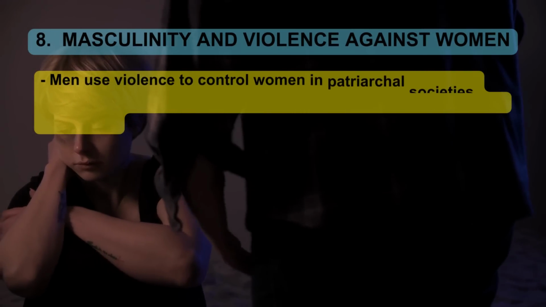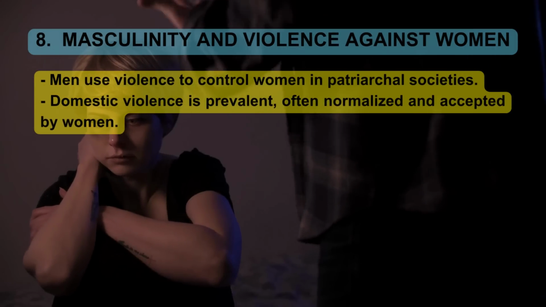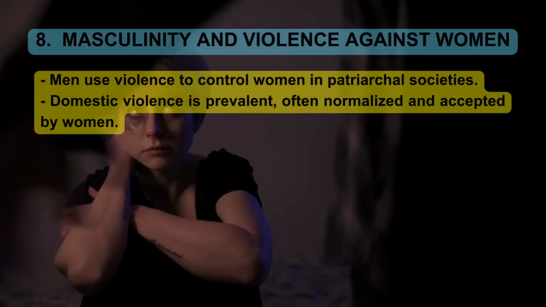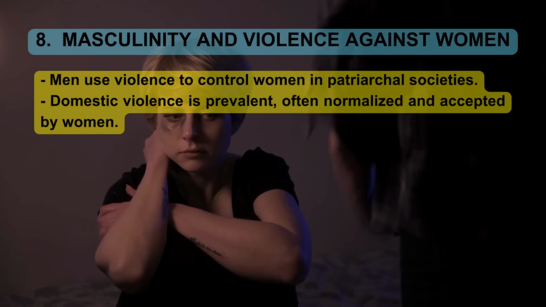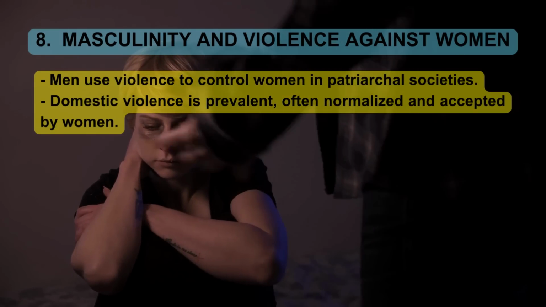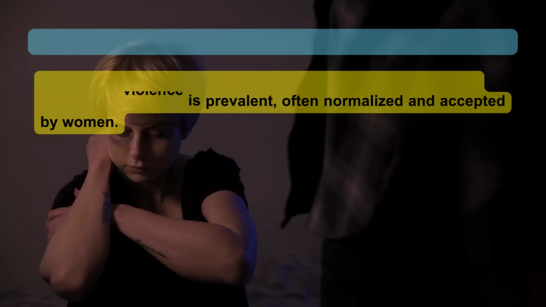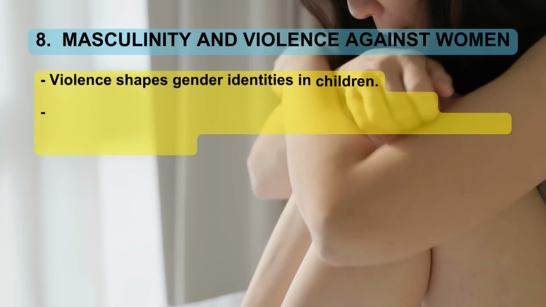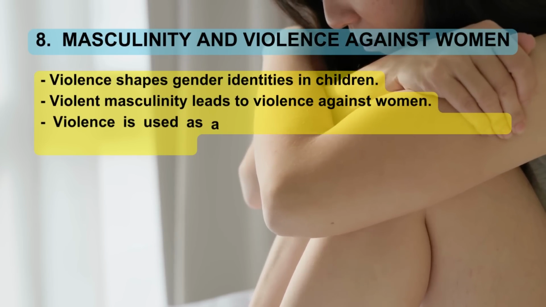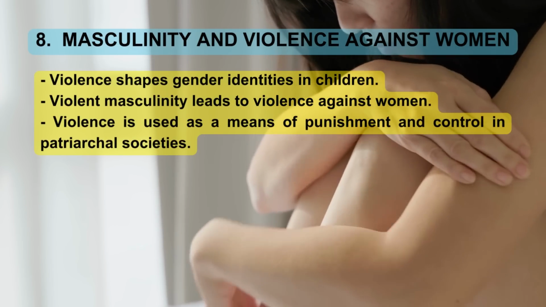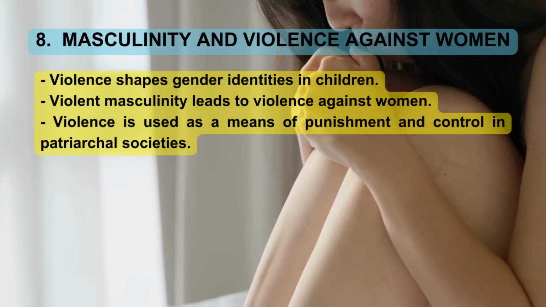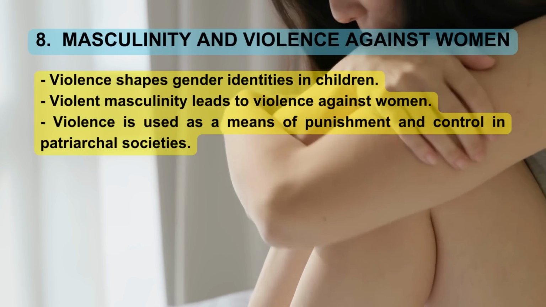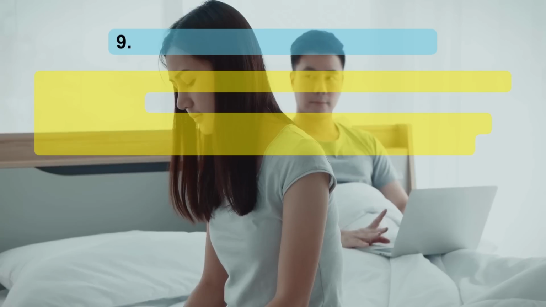8. Masculinity and violence against women. Men use violence to control women in patriarchal societies. Domestic violence is prevalent, often normalized and accepted by women. Violence shapes gender identities in children. Violent masculinity leads to violence against women. Violence is used as a means of punishment and control in patriarchal societies.